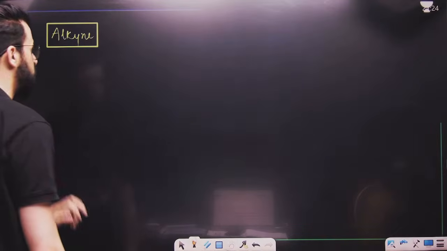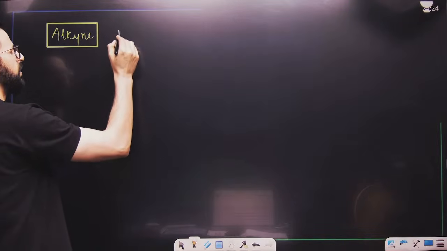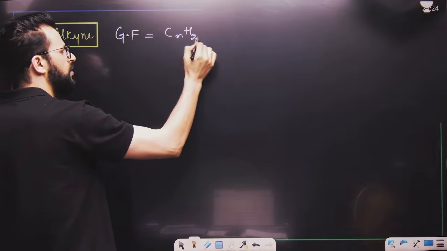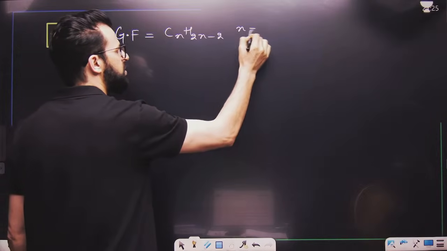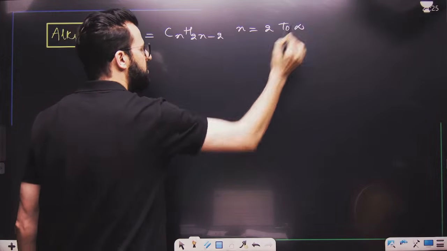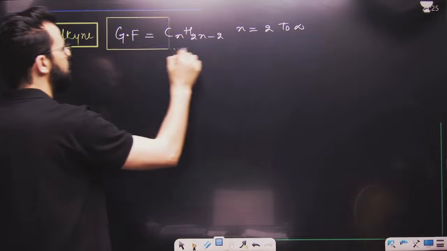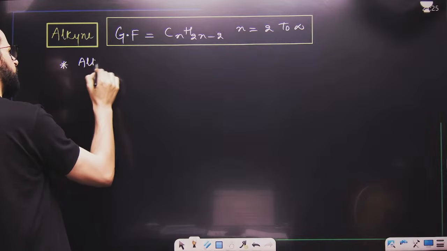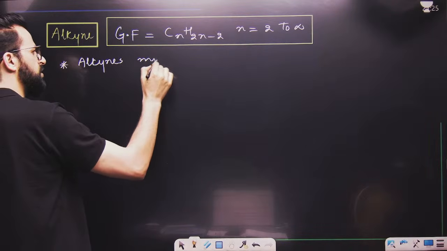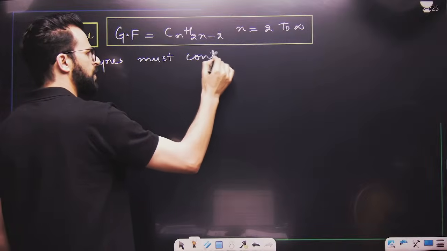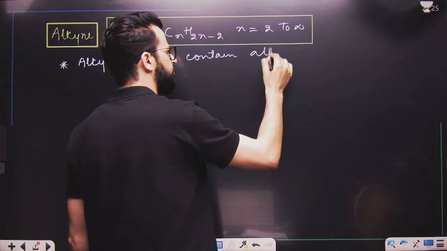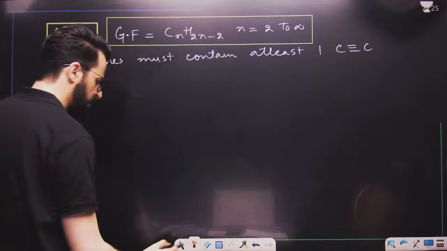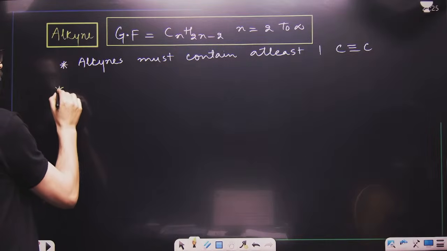After that, my dear lovely students, there is another, that is alkyne. And remember, the general formula for alkyne is simply CnH2n minus 2. And here n once again starts from 2 to infinity. Why, sir? Why 2? Why not 1? Once again, the simple reason is that alkynes must contain at least one carbon-carbon triple bond.